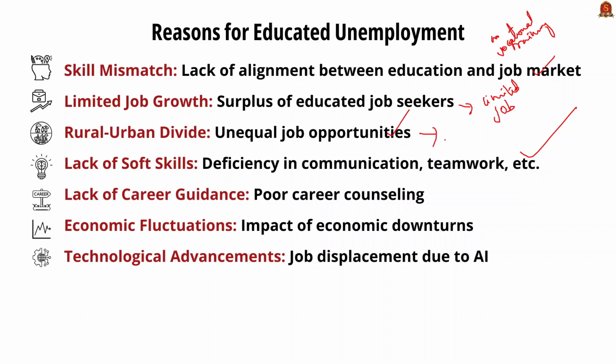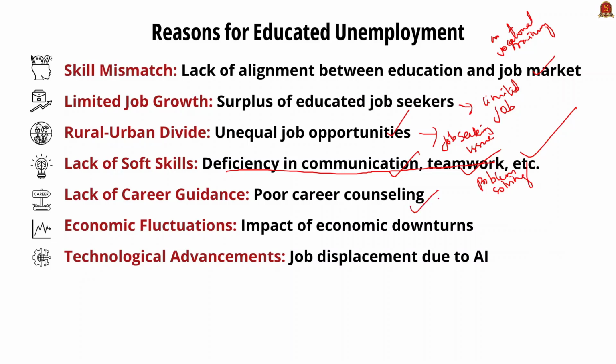So graduates from rural areas may struggle to find jobs in their local regions and relocate to urban centers, causing a challenge in seeking employment. Next, there is lack of soft skills. Many graduates lack essential soft skills like communication, teamwork and problem solving, which are crucial for most jobs. Then there is a lack of career guidance.